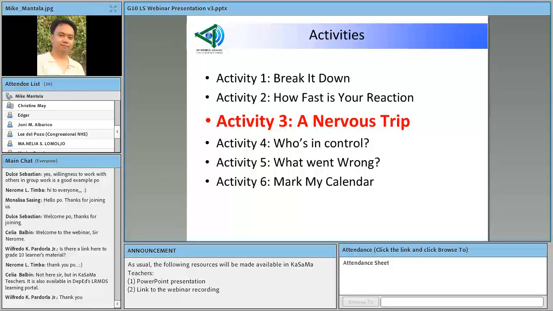Okay, so the fifth activity is titled What Went Wrong? Okay, so what could this activity of what went wrong be? Does anyone have a guess? So which part of our system could this be? The objective of this activity, if you have with you your learner's material, it's on page 205. The objective is to explain the effect of a particular hormone in the body if not properly regulated.